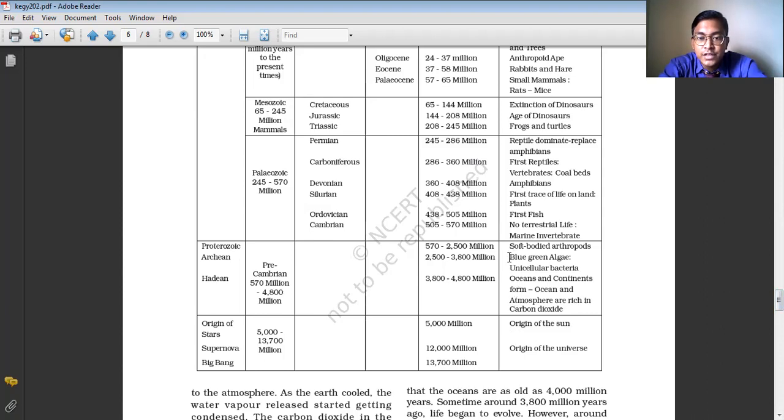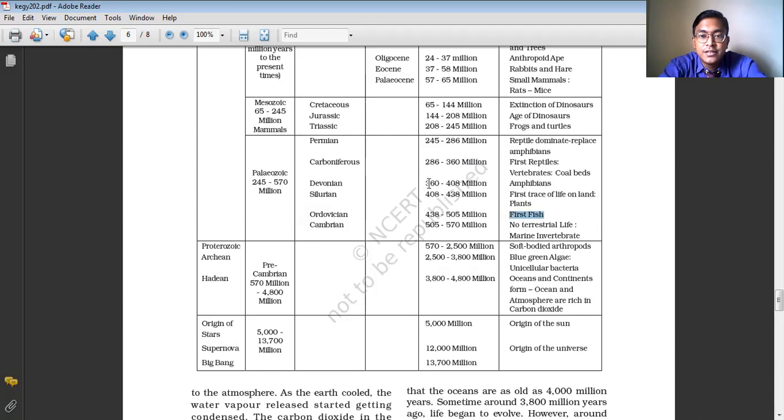First, around 2500 to 3800 million years ago, the blue-green algae, which was a unicellular bacteria, came into existence. Then after this, the marine invertebrate animals came into existence. The first fish came into existence around 438 to 505 million years ago.